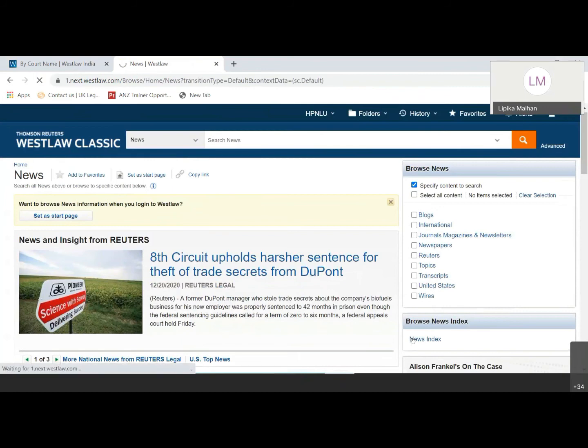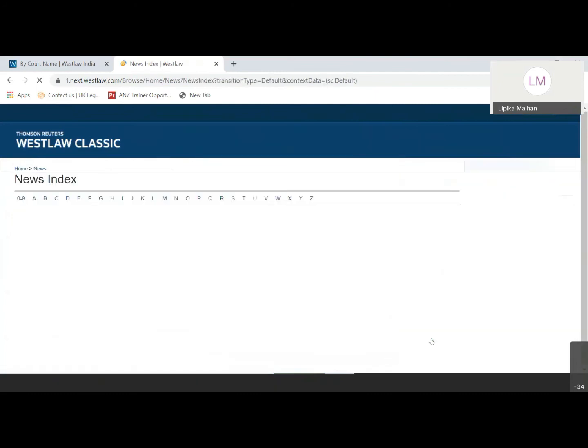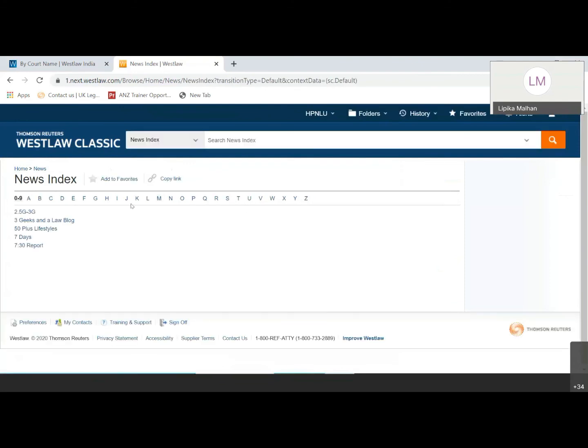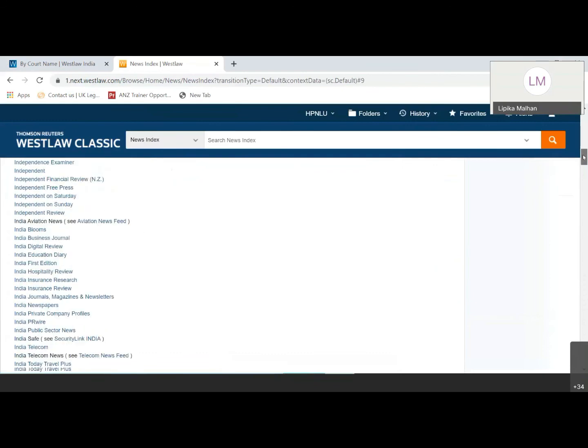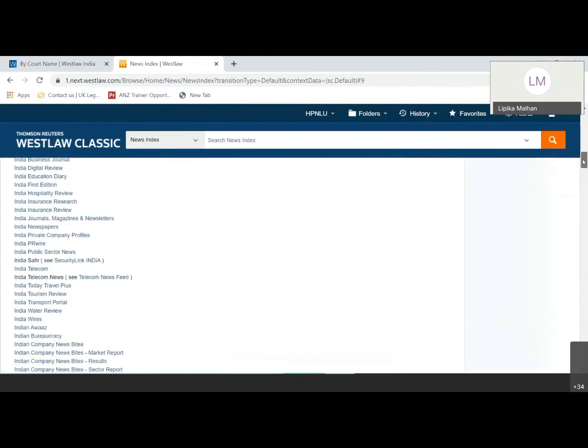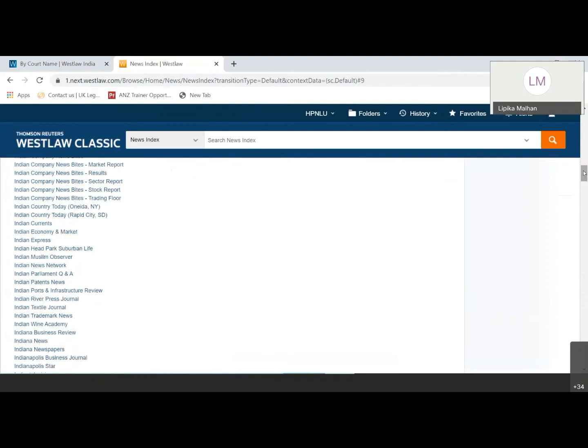So if you want to see index-wise newspapers and magazines which are available, just click on news index here. This is an alphabetical arrangement of all the newspapers, journals, and magazines covered. Now, if I want to look at any particular alphabet, say for example, I, you can see all of these magazines which are covered here. We have a couple of them from India also, like Outlook, Mint, and other newspapers which are covered here. You can read through that.